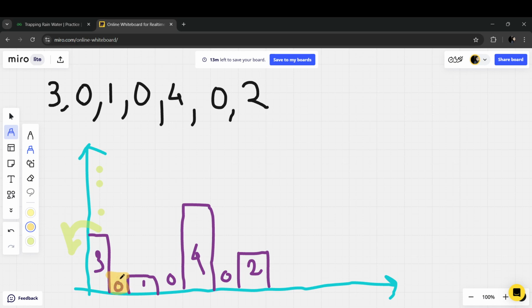At least this much will be filled because there are two buildings blocked, and in between those buildings, in the little bit of space, rainwater will be there up to the minimum height of this, right? It can't be till here because then it will overflow. So it will be till here, okay?